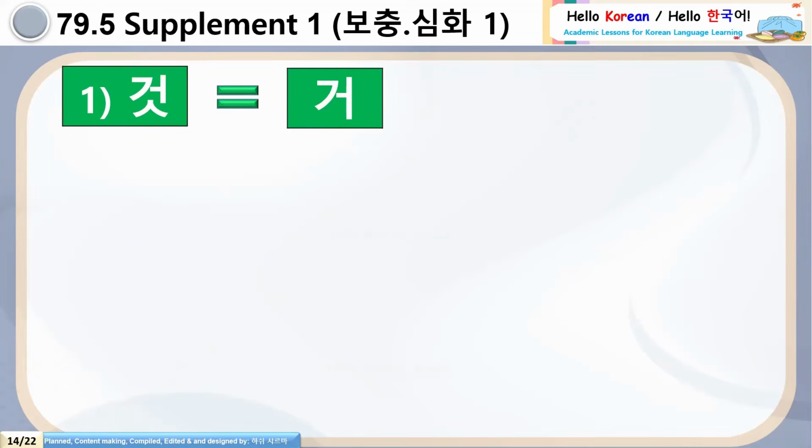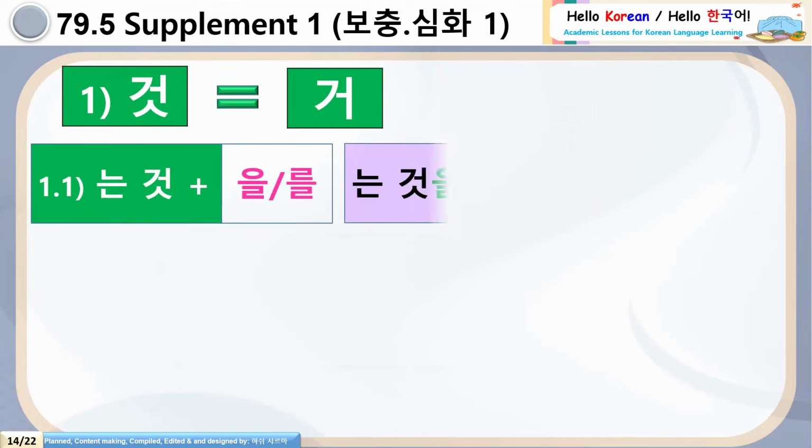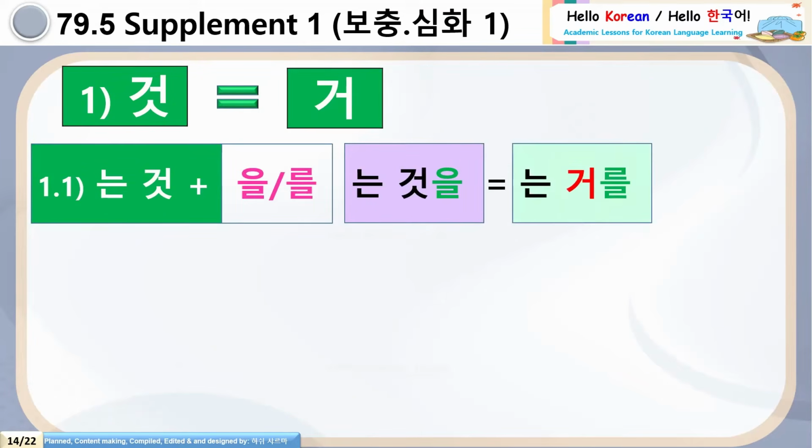Number 1, 것 is equal to 거. If you see carefully here, in the 것 we have the 받침, and in the 거 there is no 받침. So accordingly particles will be changed. See 1.1, 는 것 plus 을/를 particle, it will be 는 것을 and is equal to 는 거를, and 는 거를 is equal to 는 걸. See carefully here, this screen is very important.